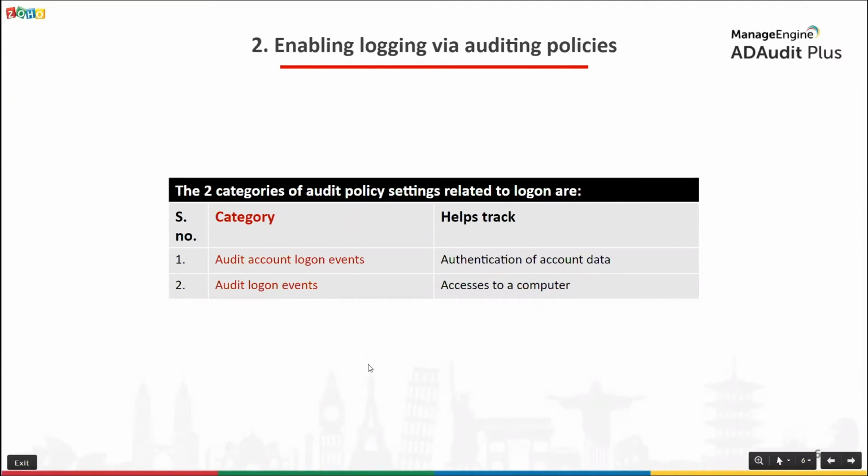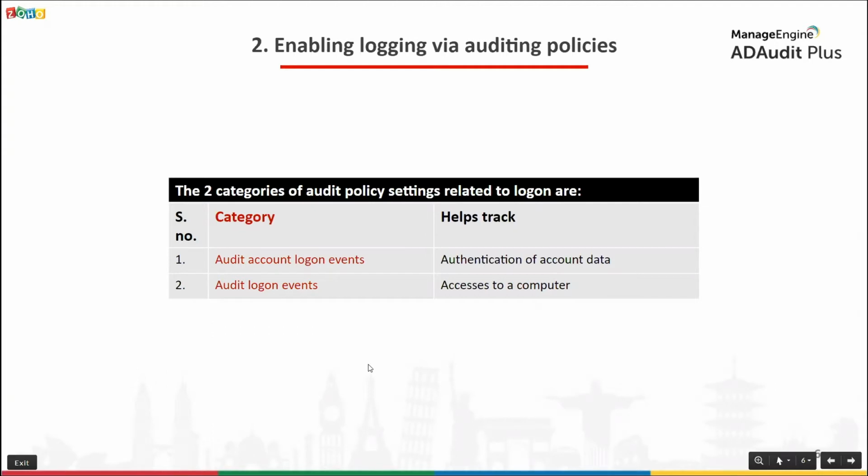Before I take you through the most important advanced audit policy settings, I want to take you through the basic difference between audit policy and advanced audit policy settings. Advanced audit policy settings let administrators exercise granular control over which activity gets recorded. That's the only difference. This helps administrators reduce the event noise generated in an environment.